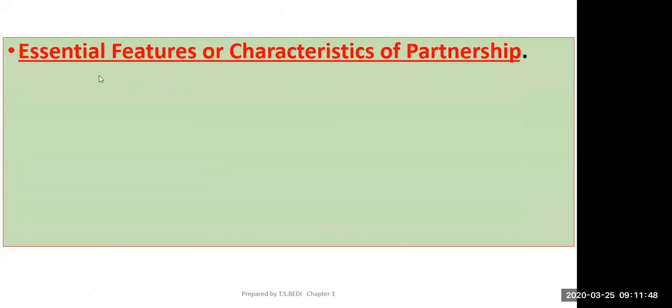Now these are the essential features of partnership. First, two or more person.